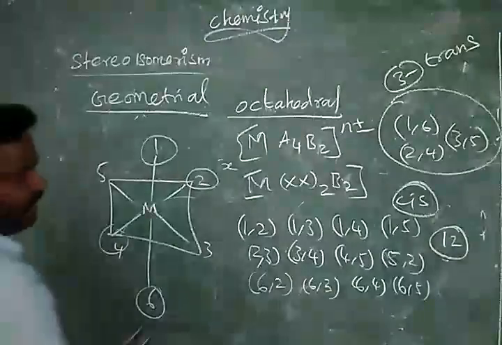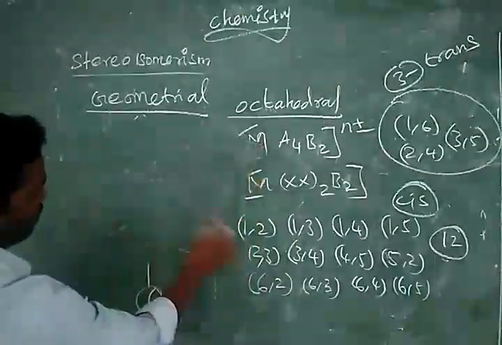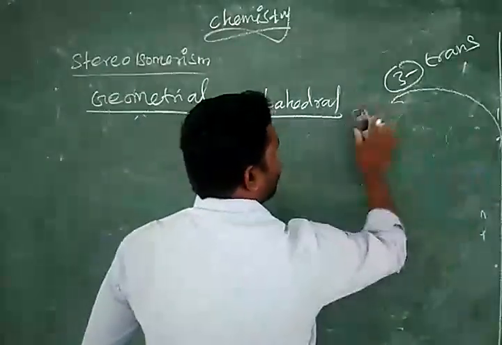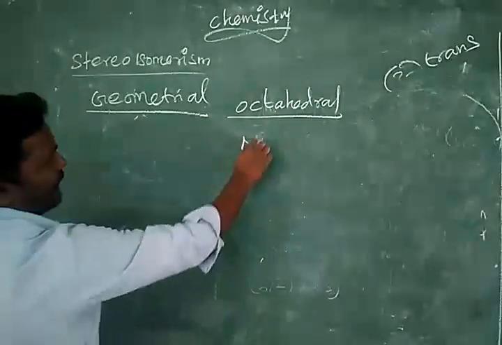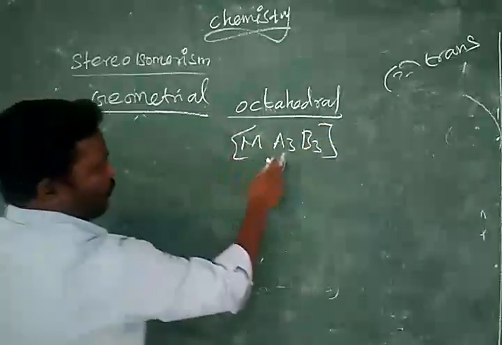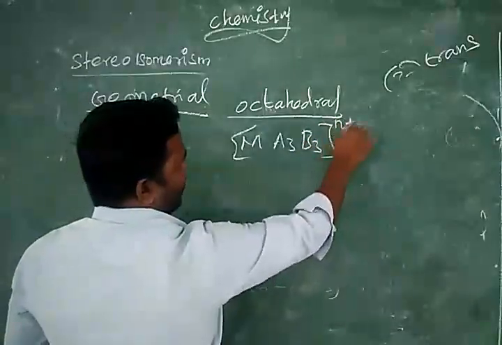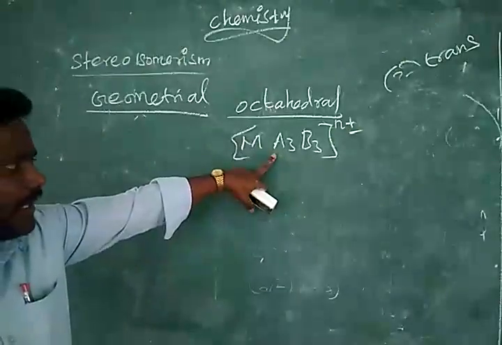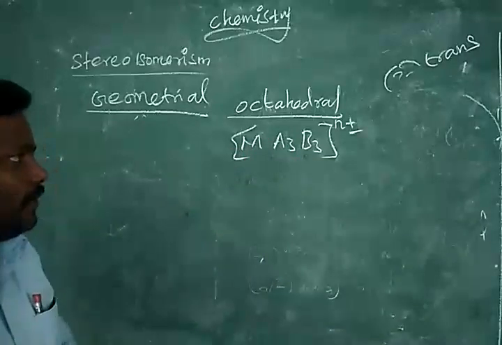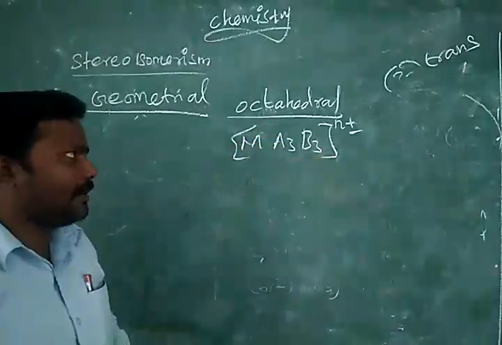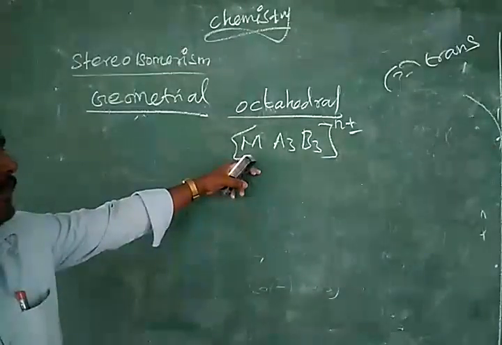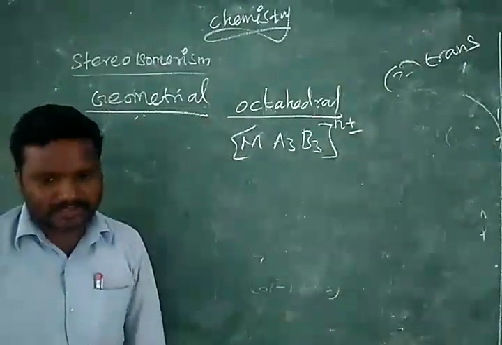Then we can take third formula for octahedral. Ma3B3. One ligand A, another ligand B. 3 similar ligands, 3 other similar ligands. So totally 6 ligands we have. 3 of one type, another 3 of another type. Now, if it is forming such a structure, what are the possible isomers?